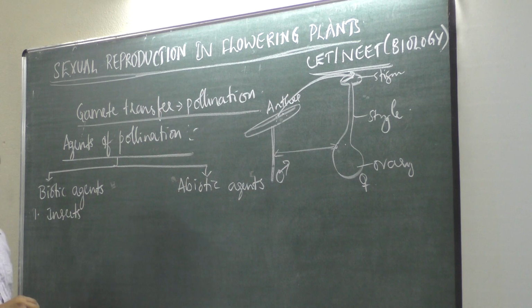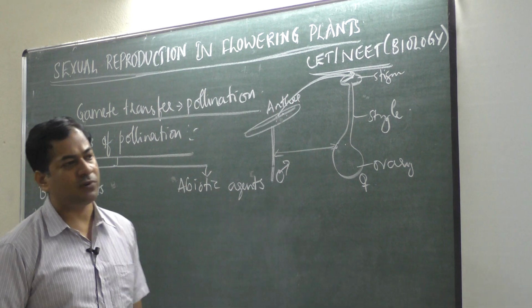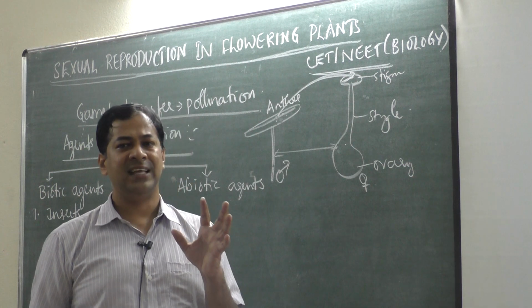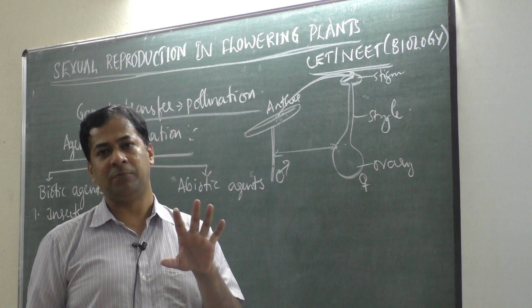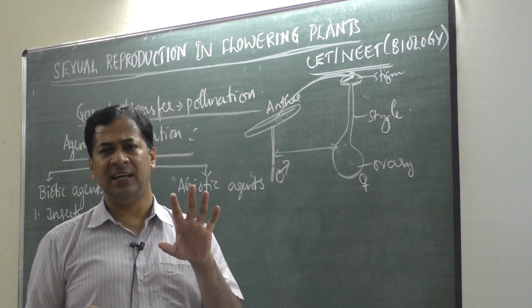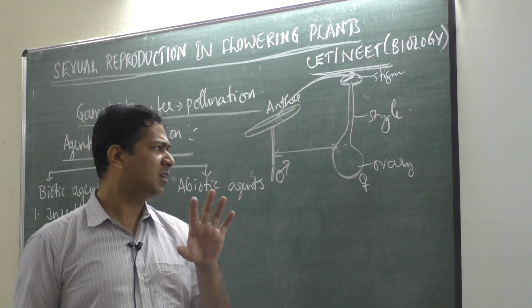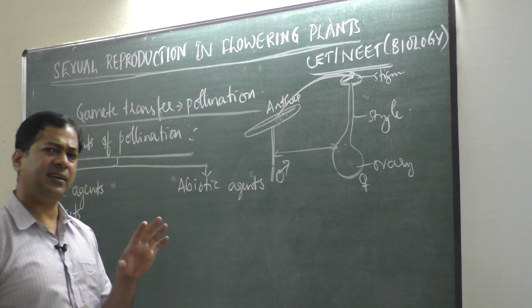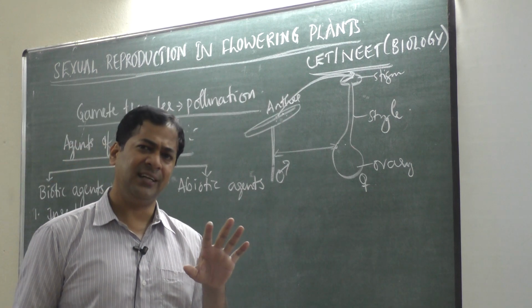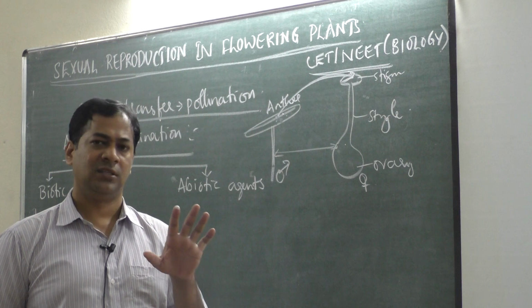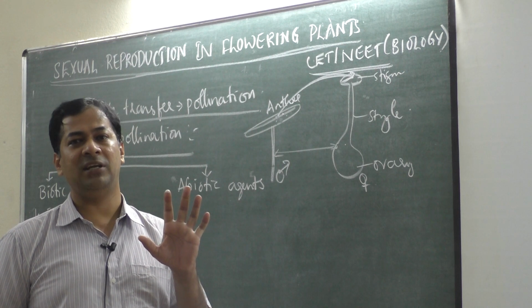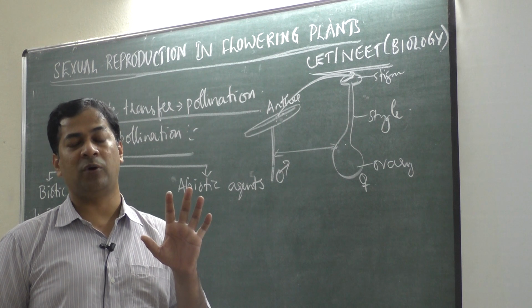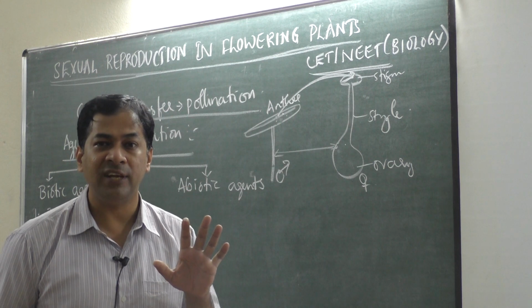In the textbook these words are not there. What is insect pollination called in biology? Insect pollination is an English word, isn't it? For NEET and AIPMT they used to ask what that type of pollination is called. For example, insect pollination is called entomophily.